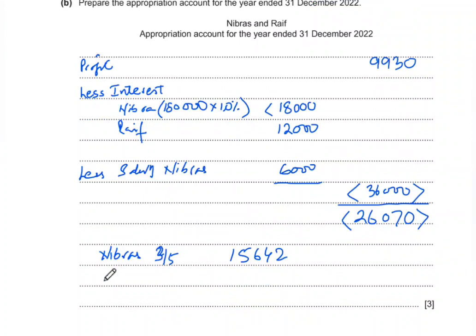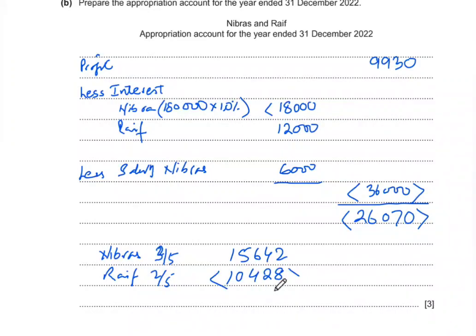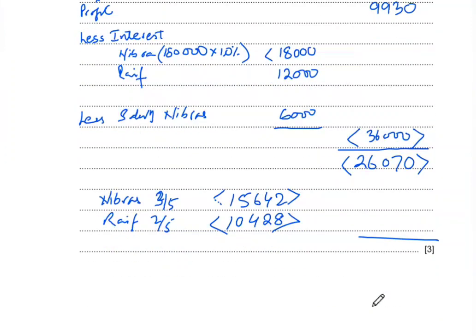And for Raif it was 2/5 for the same, so 26,070 multiplied by 2/5, we get 10,428. So this is how we're recording this share of loss between the two partners.